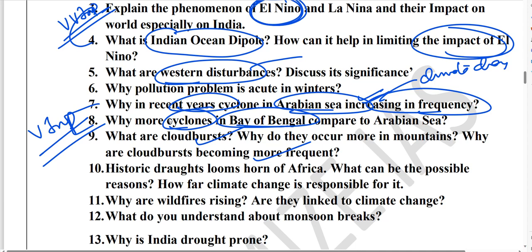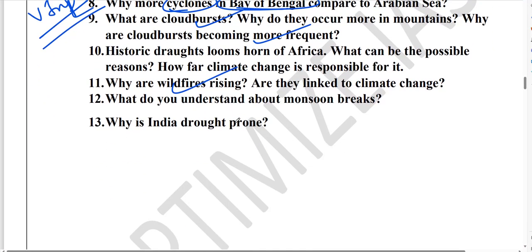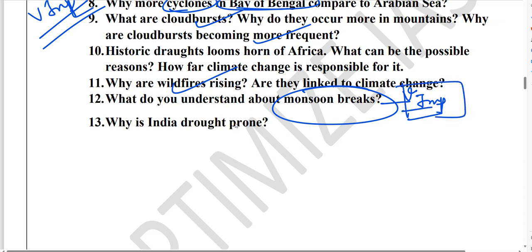Then guys, wildfires is also in news. Then guys, there is a peculiar phenomenon in the Indian monsoon which is called monsoon breaks. Okay, this is very important. Please do prepare what are monsoon breaks, why are they important, and how climate change is impacting the monsoon break.